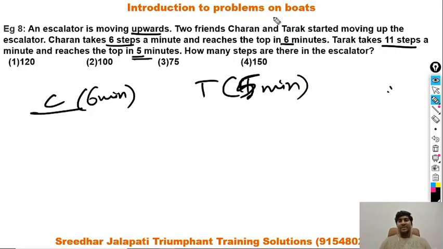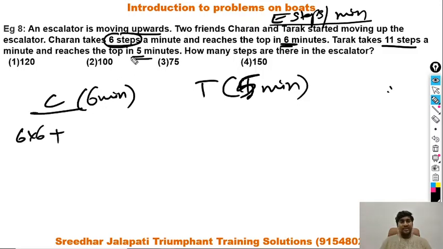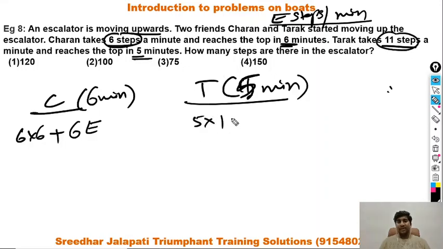Let the speed of the escalator be E steps per minute, as the question is all about minutes. So in case of Charan, he took 6 steps a minute. Then in 6 minutes, 6 into 6, 36, plus the escalator helped him for 6 minutes at the rate of E steps per minute, 6E. Whereas in case of Tarak, he was on the escalator for 5 minutes and he took 11 steps a minute. So 11 into 5, 55 steps he took. And since he was on the escalator for 5 minutes, the escalator helped him for 5E.